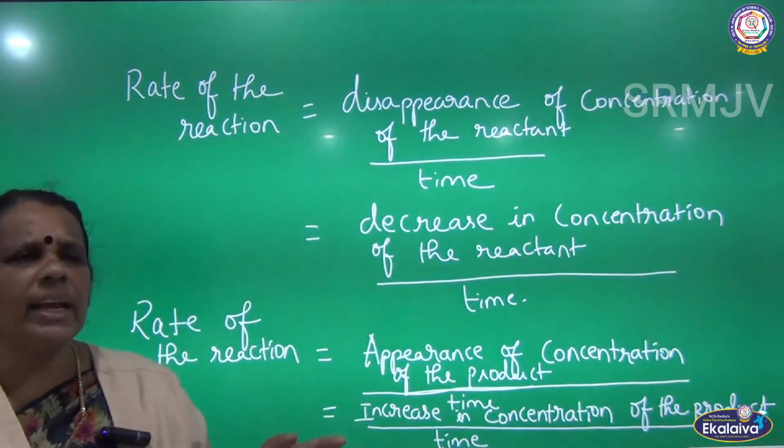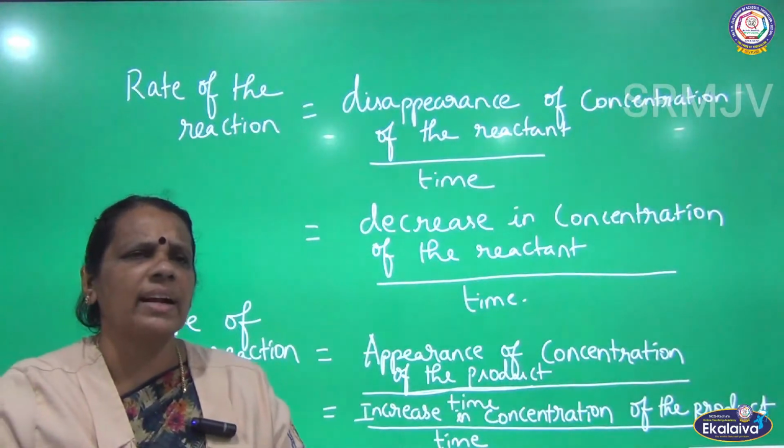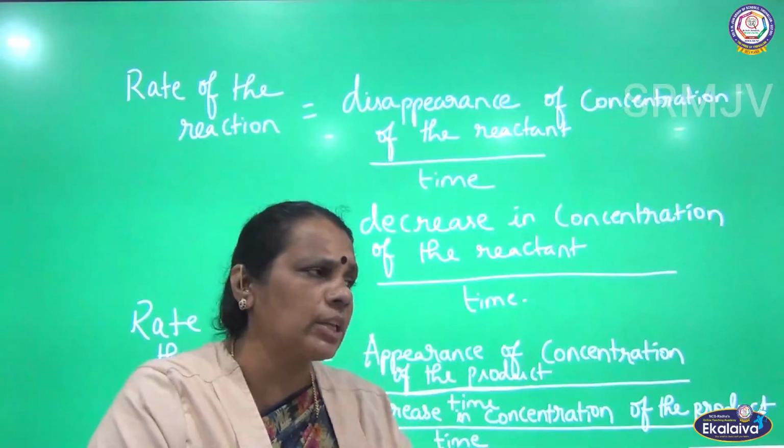So, the rate of the reaction can be calculated either by decrease in concentration of the reactant with respect to time or increase in concentration of the product with respect to time.